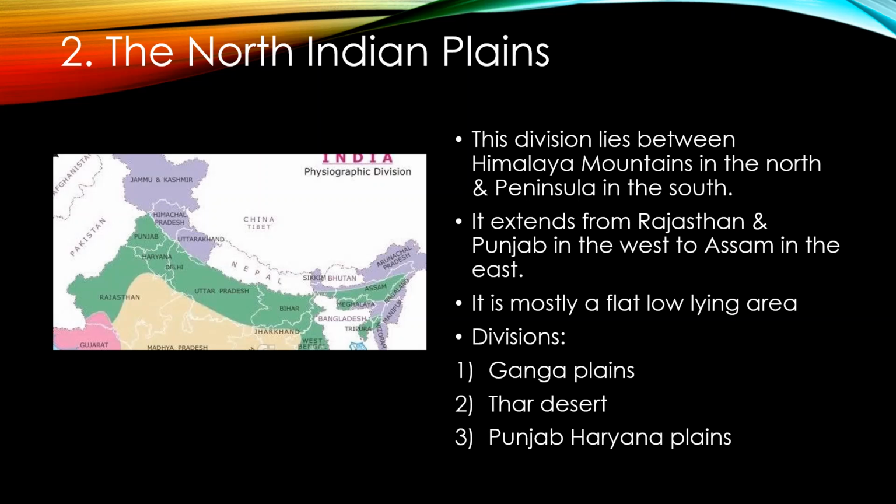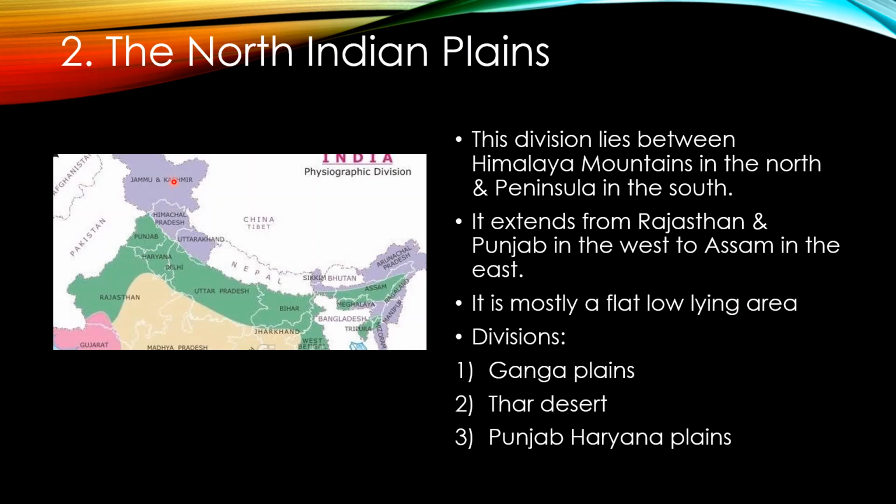The second physiographic division of India is the North Indian Plains. This division lies between the Himalaya mountain range in the north, and on the south side there is the Peninsular Plateau.